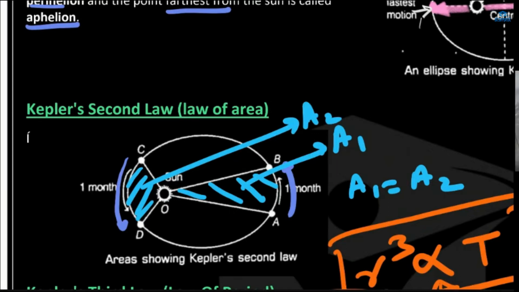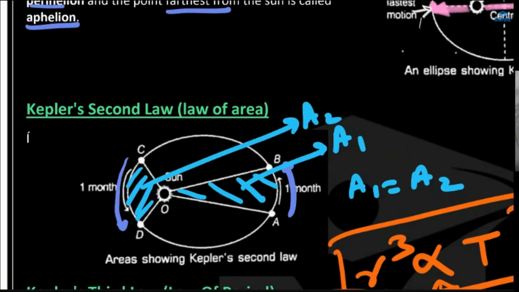Is it like, for the area that takes one month to go around the Sun, in a given period of time, wherever it is in the ellipse, if it traveled from C to D in that one month and you join it to the Sun, that area will be equal to the area from A to B, which is also one month.